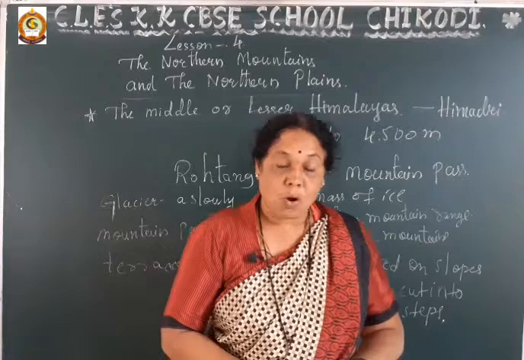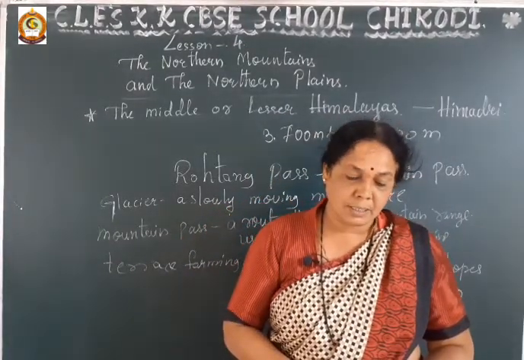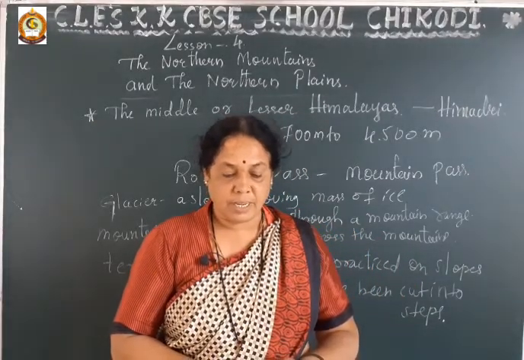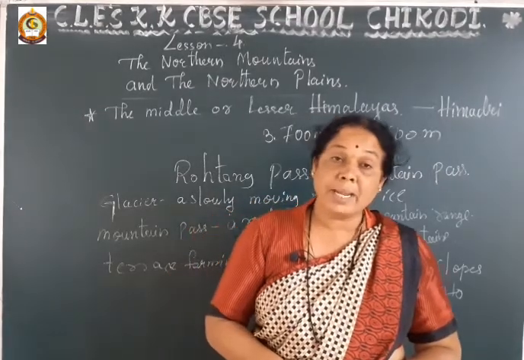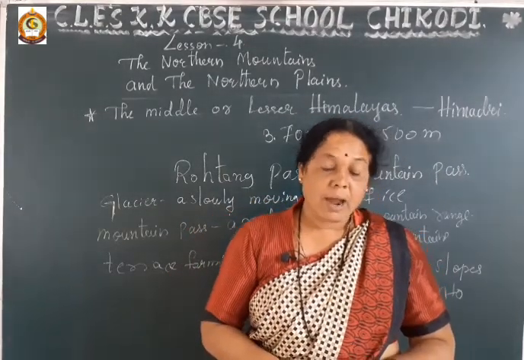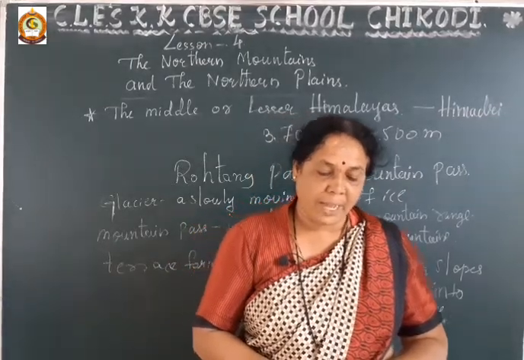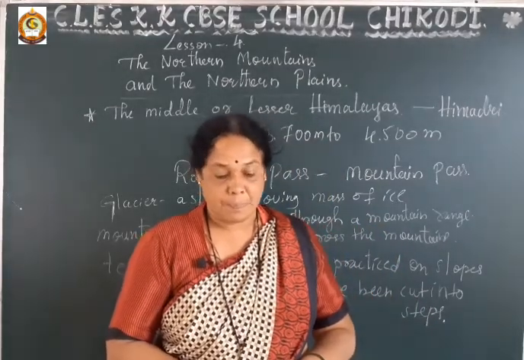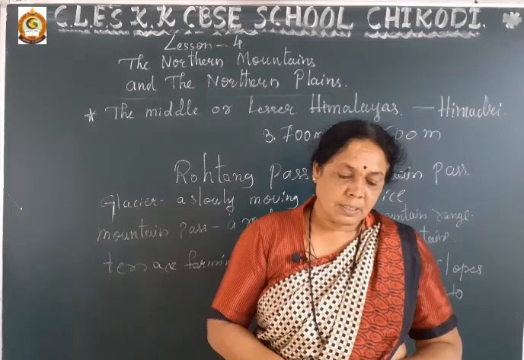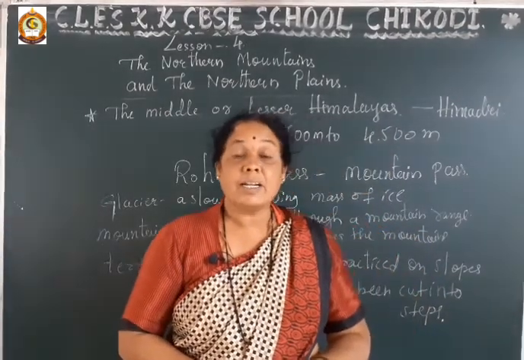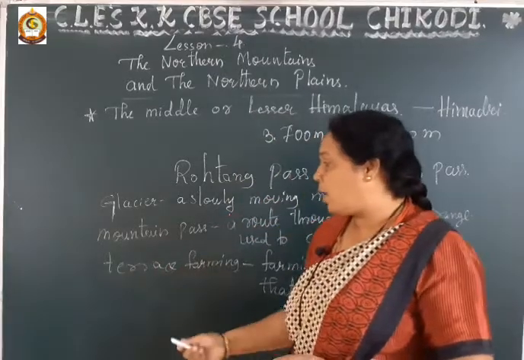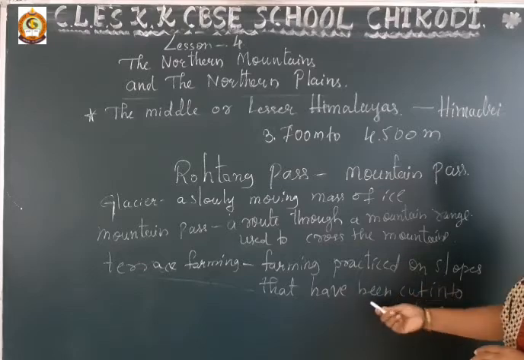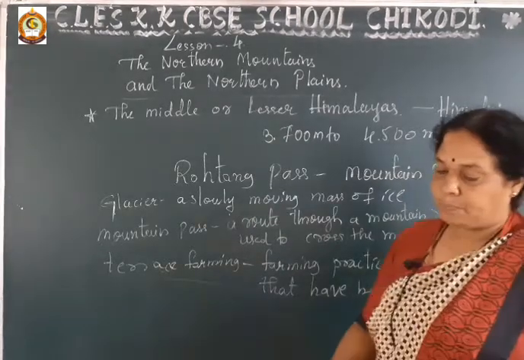This range has cold winters and mild summers. The mountain slopes are covered by dense forests, and in these forests we can find pine, oak, deodar and fir, which provide forest products like wood, fodder and fuel. And the hill slopes are used for practicing terrace farming. Dear students, just now I told you, terrace farming means farming practiced on slopes that have been cut into steps.